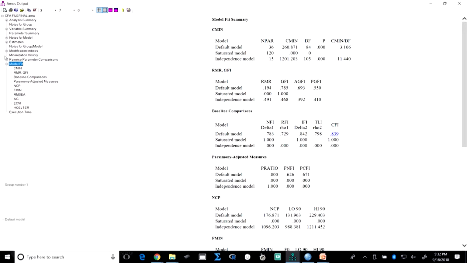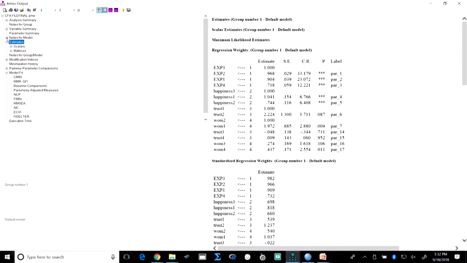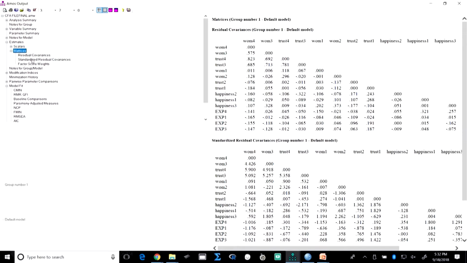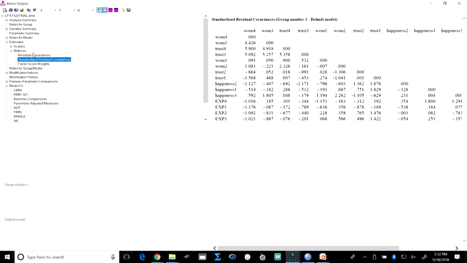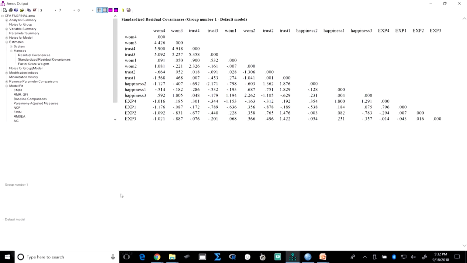Let us go to the estimates. There are two things, scalars and matrices. Go to the matrices. Here we want the standardized residual covariances. Let me drag it a bit. Now, look at this correlation matrix.